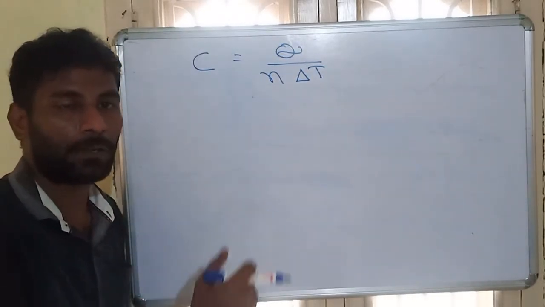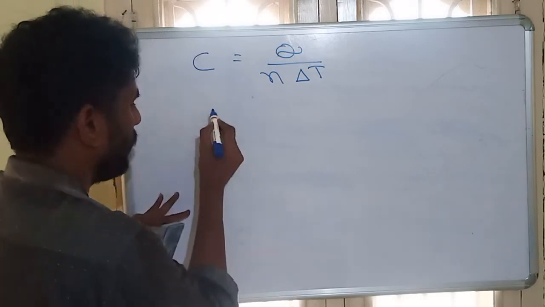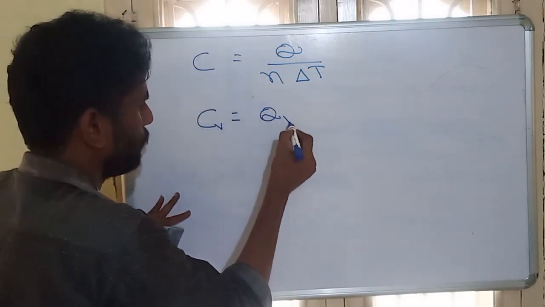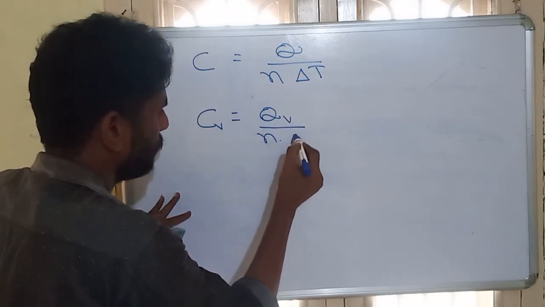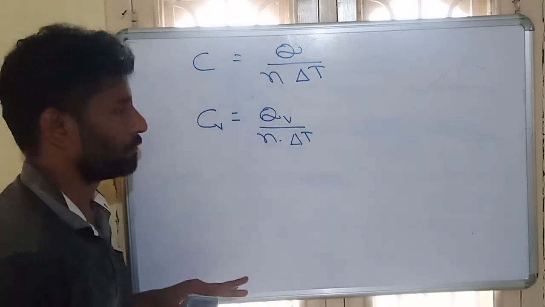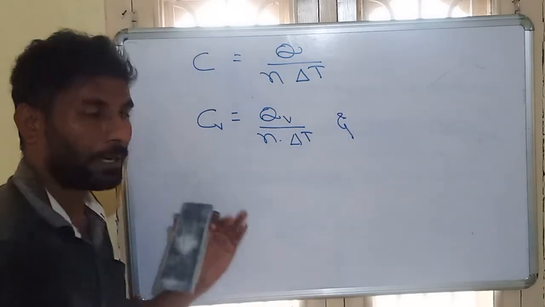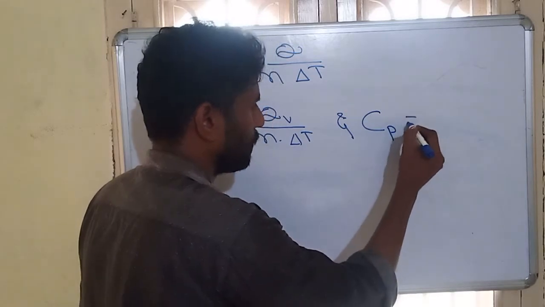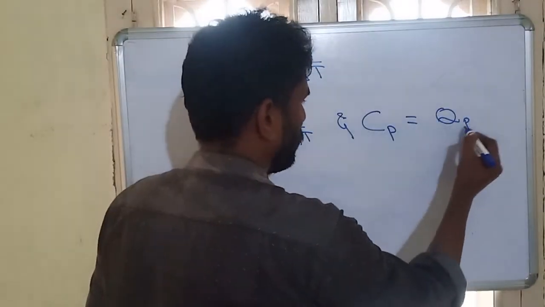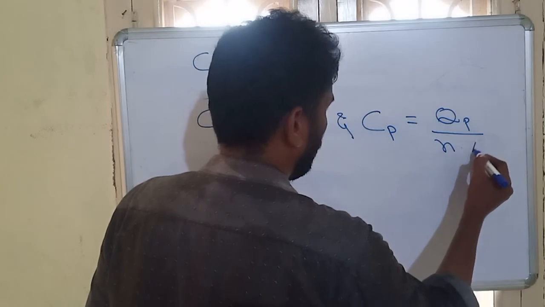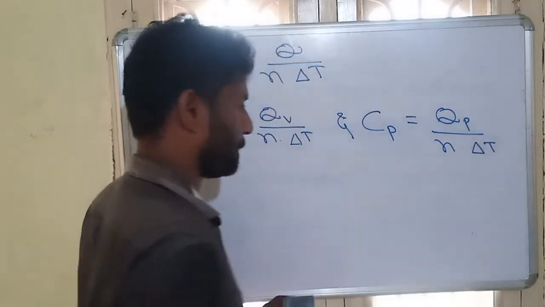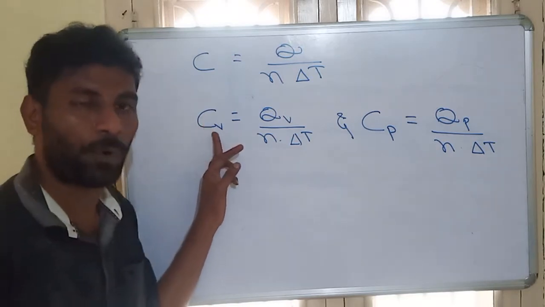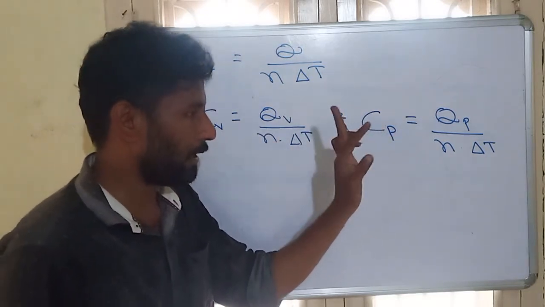If you are taking a constant volume, then it is represented with Cv, which is equal to Qv by N into delta T. Similarly, if you are taking a constant pressure, it is represented with Cp, which is equal to Qp by N into delta T. So this is the molar heat capacity at constant volume, and this is the molar heat capacity at constant pressure.